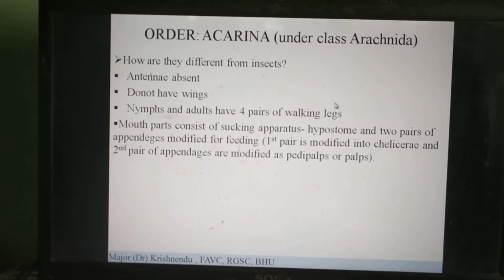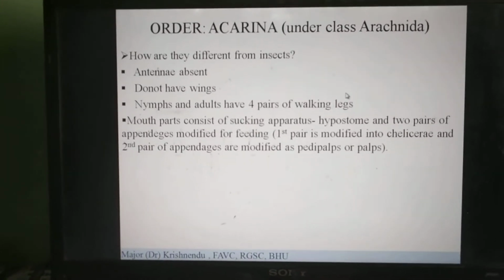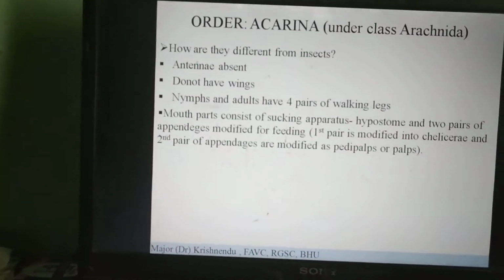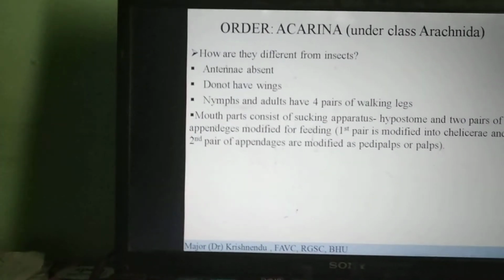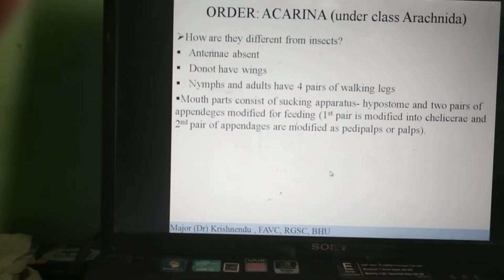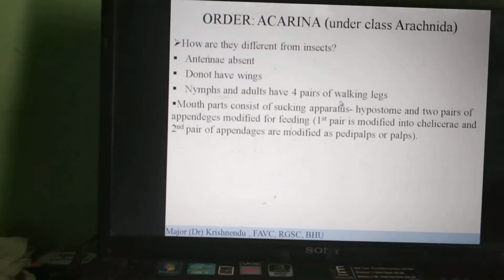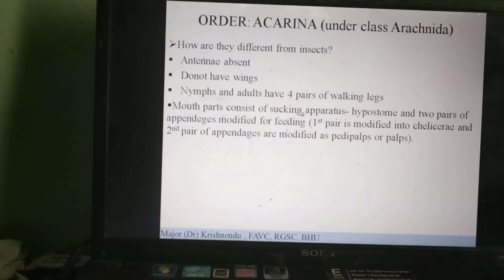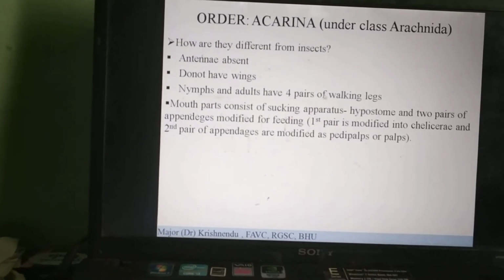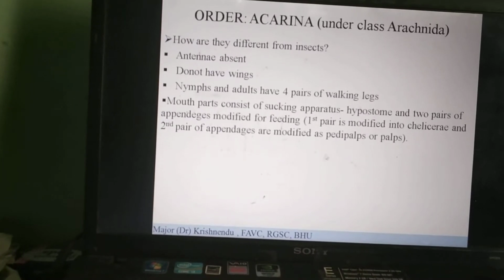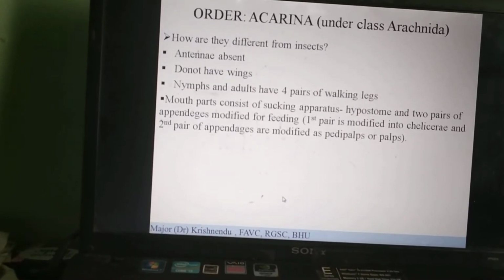Now walking legs. All acarines in the nymphal and the adult stages have 4 pairs of walking legs or 4 pairs of appendages. The larval stages have 3 pairs of walking legs, but the nymphs and the adults have 4 pairs of walking legs.